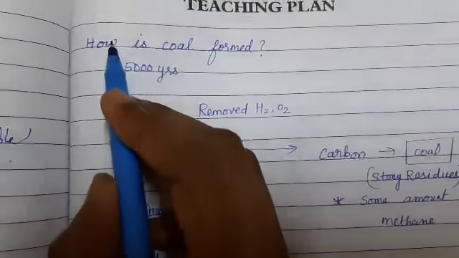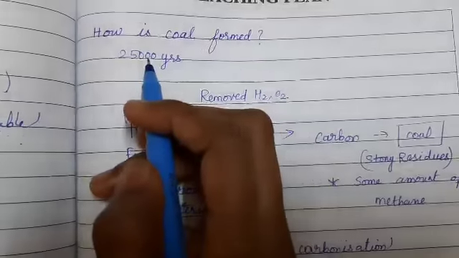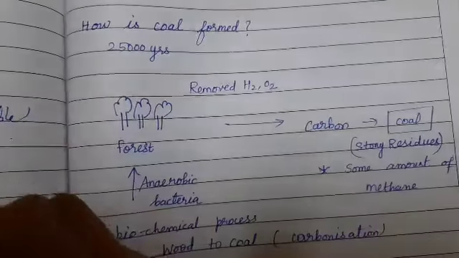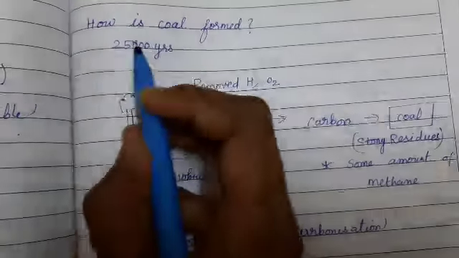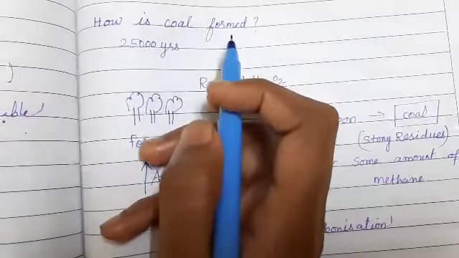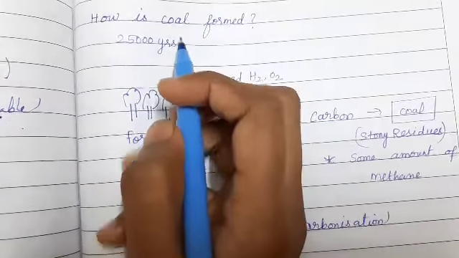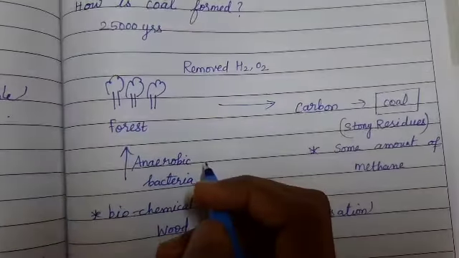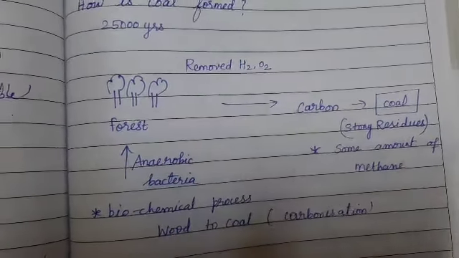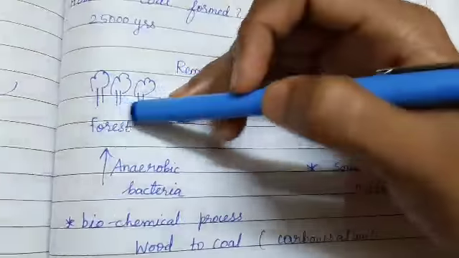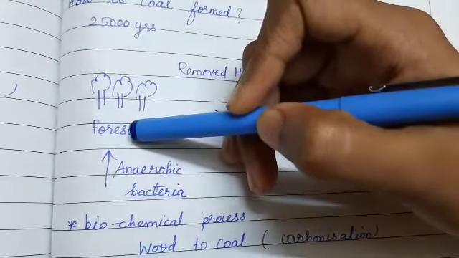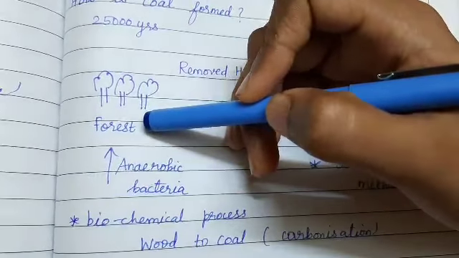Now let us see how coal is formed. We know that it is a fossil fuel, right? So how is this fossil fuel formed? Maybe before 25,000 years or more than that also. About millions and millions of years ago, the land area on the planet Earth was, we know, having only forest. The land area was completely covered with forest.